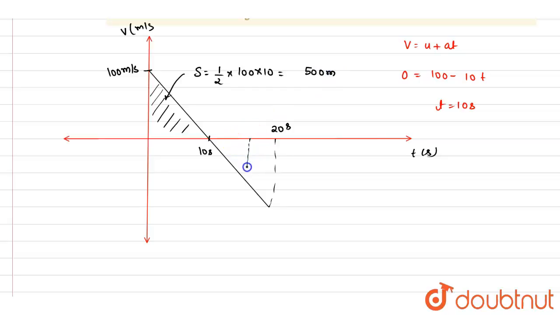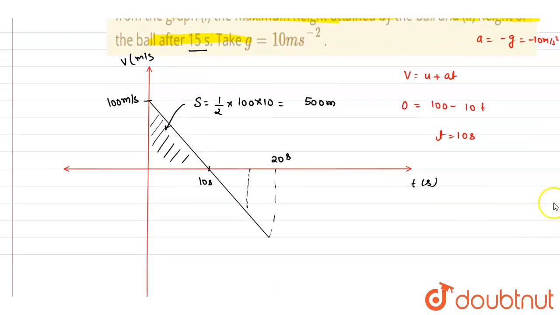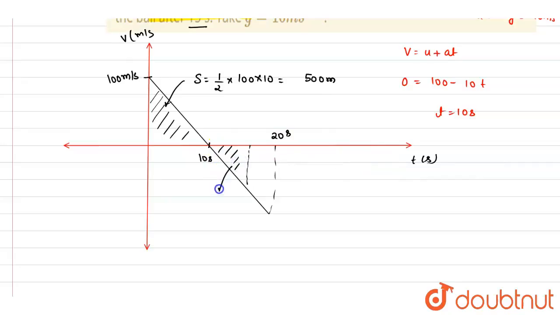So in 15 seconds, if I want to find out the displacement, the height in 15 seconds, let's say this area is S dash. Again we will do the same thing. This is a 5 second distance, this is 15, right? And you can also get this length by using the slope, which is 10. So the acceleration times the time interval, that is 5 seconds, gives 50.